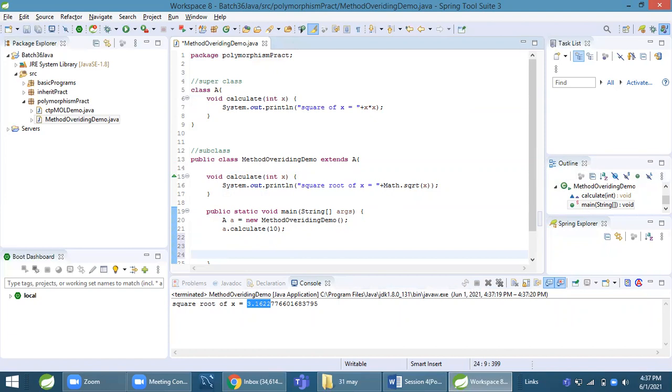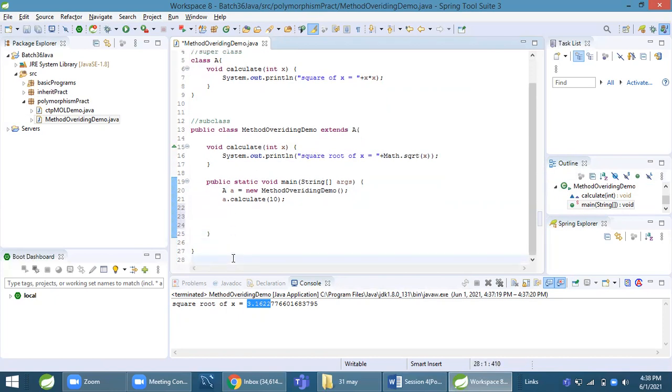Yes, line number 20. Before, we saw that when creating the object we use the same class name, but over here we are using the superclass and the subclass. Okay, can you please repeat your question? Line number 20.